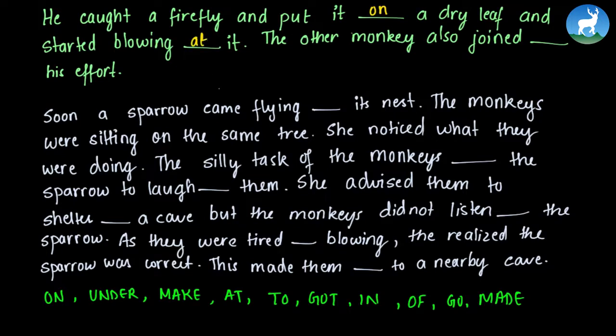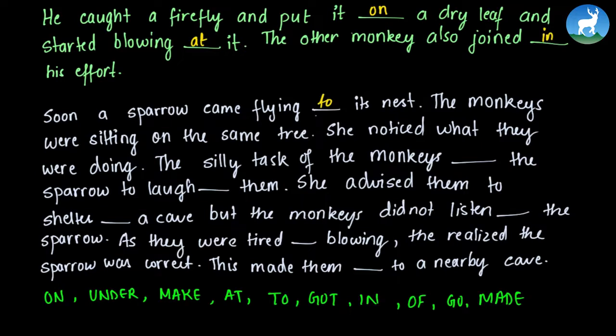So now we know that it's a specific leaf, so we can use "at." The other monkey also joined in his effort. Since "in" is more general, we can use "joined in his effort" because we don't know how much that effort is. Soon a sparrow came flying to its nest. So if we use "to," this sentence makes sense.